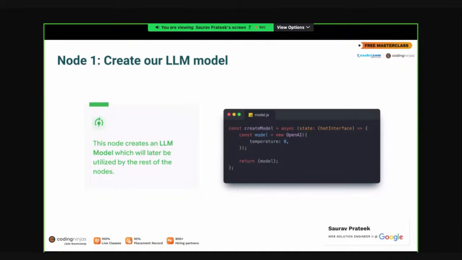I'm specifying the temperature. Temperature basically tells the model how varying the answer can be. Here I'm specifying temperature 0, meaning that I only want the answer which is completely or highly relevant. I don't want low relevant or moderately relevant answers here. And then I'm returning the model. So I'm creating a model and saving it in my shared state. From here on, the nodes which are ahead of create model will get the OpenAI model which is already created by this. That's what a node does here.